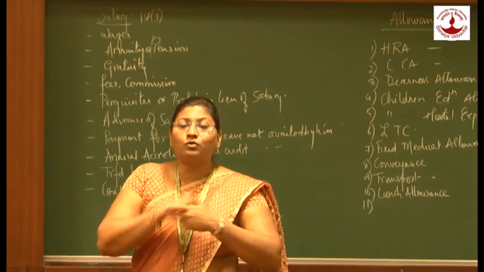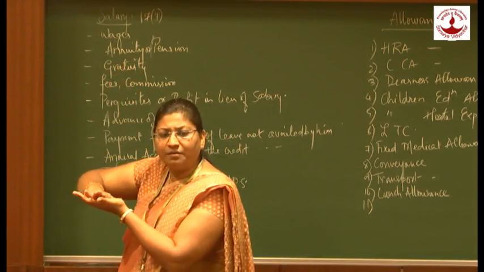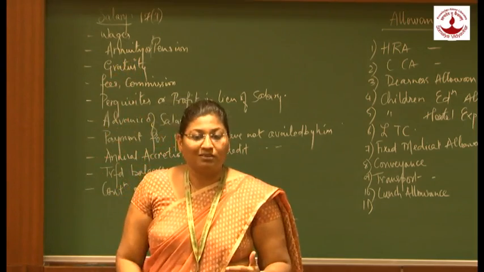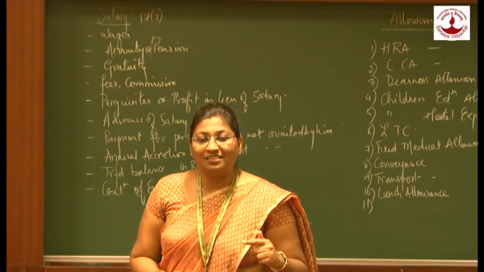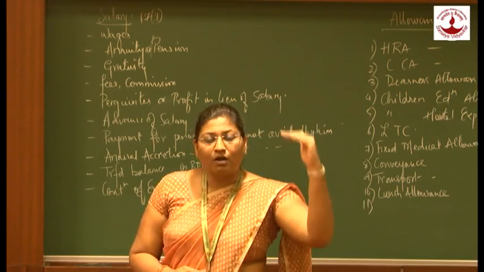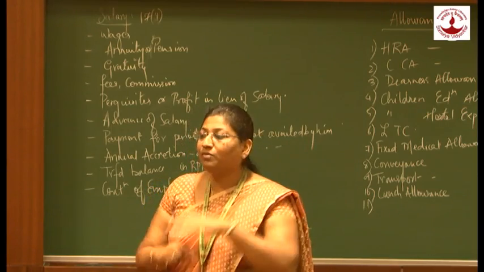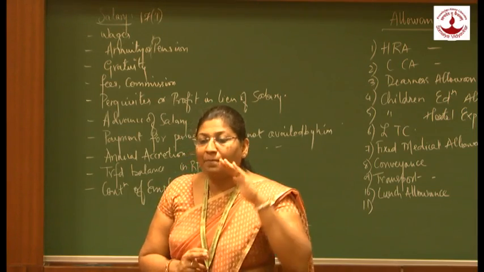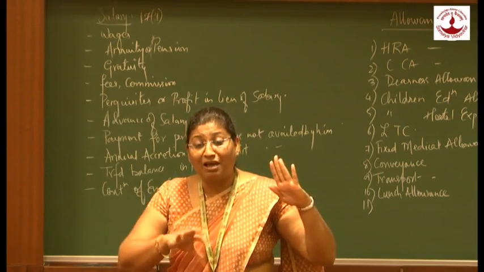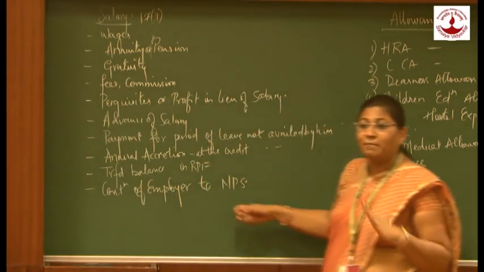Now, how is this exemption claimed? First, the total amount of contribution to the National Pension Scheme is included in the salary. Then we can claim the deduction of contribution to NPS under section 80CCD, which is again a gross total income deduction under Chapter VI-A. Apart from the limit set under 80C, that is 1 lakh rupees, and apart from having the 1 lakh limit, we can have an additional deduction of 10% of salary towards the National Pension Scheme.